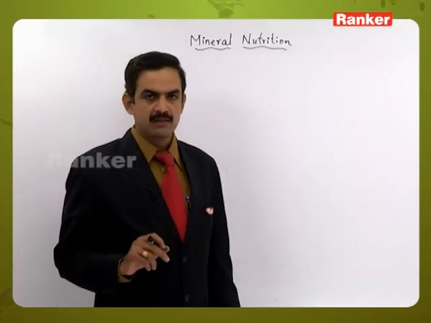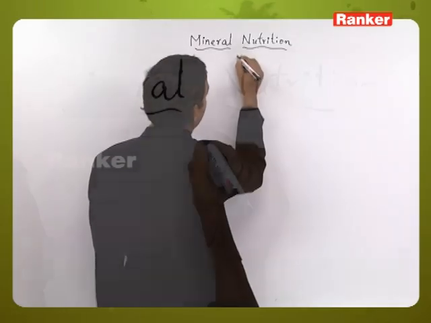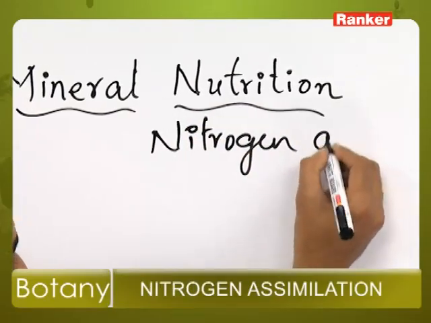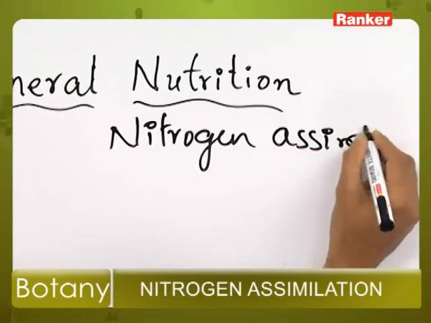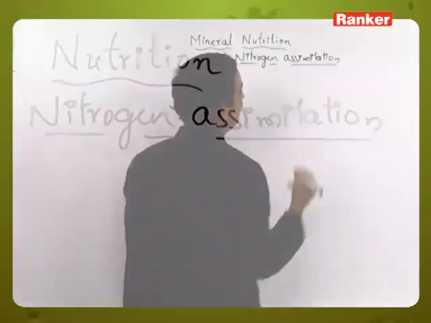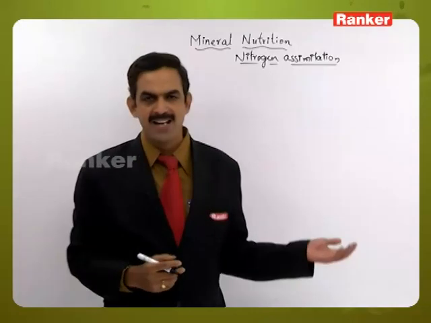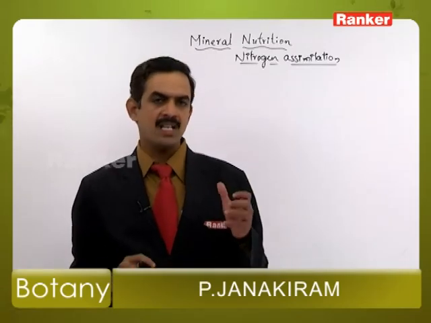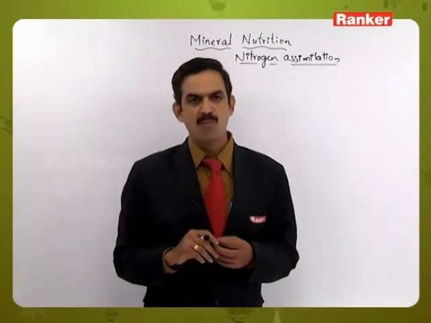In the nitrogen cycle, the second step is nitrogen assimilation. In the first step, nitrogen fixation is done either by a physical process or a biological process. In the biological process, it may be done in an asymbiotic or symbiotic manner. Ultimately they form ammonia.